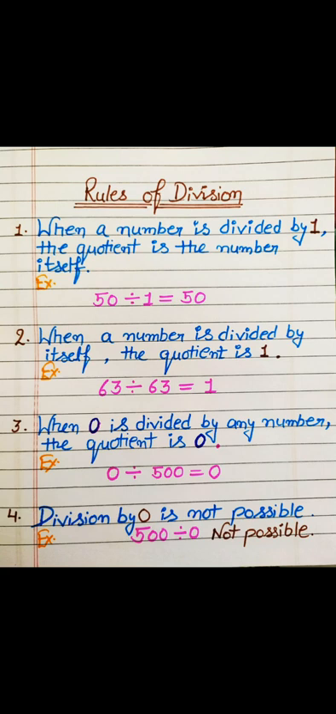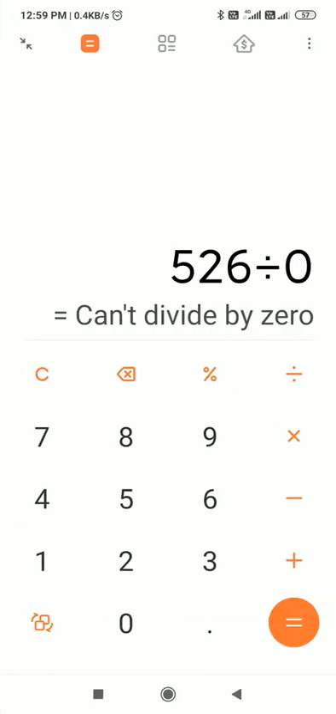But listen, students, division by 0 is not possible. As you are seeing in the example, we can't divide 500 by 0. So that means 0 can be divided by any number, but any number can't be divided by 0. Even if you use a calculator, for example, if you divide 526 by 0, you will find a result such as can't divide by 0, or infinite, or error. That means division by 0 is not possible.